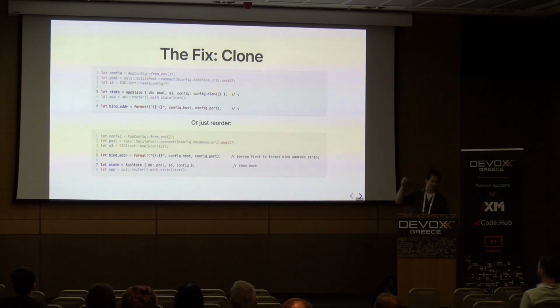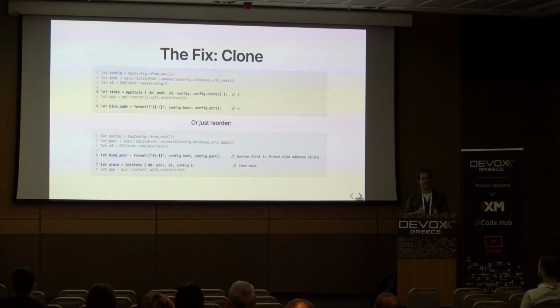So by putting the bind address formatting before where we use AppState, we borrow the state to write the URL, and then we pass the ownership of the state into AppState, and we are done. I think when people start with Rust, this is really frustrating. You're like, why do I have to do this thing? This is miserable, I don't have to do it in other languages. But it's really worth thinking about the advantage.